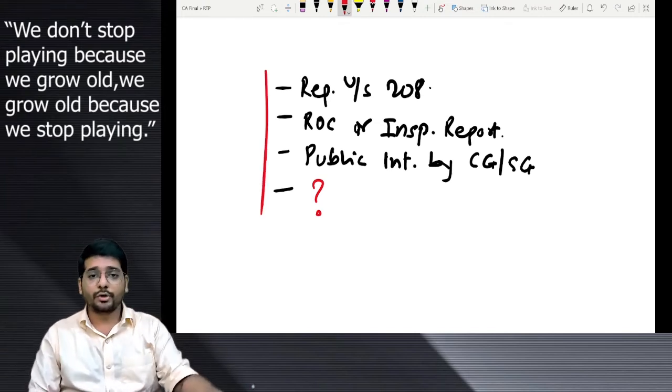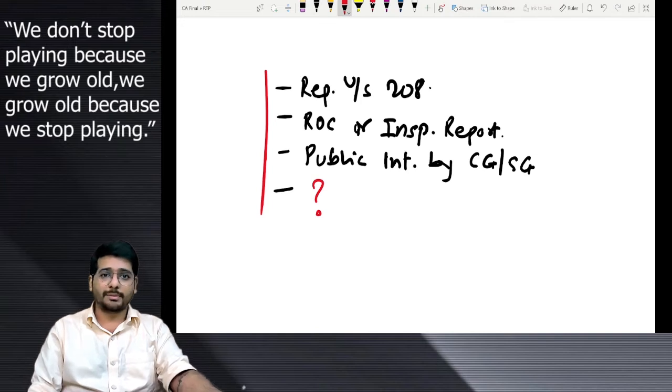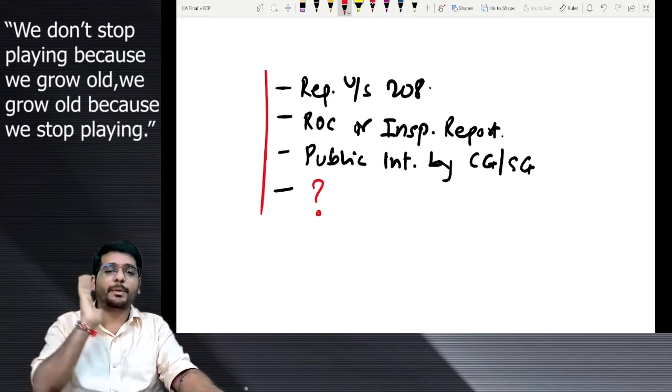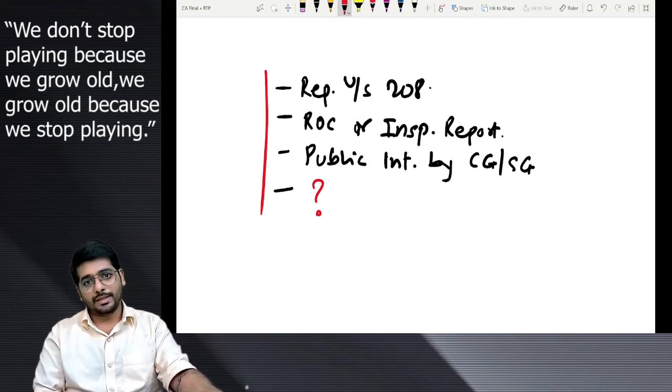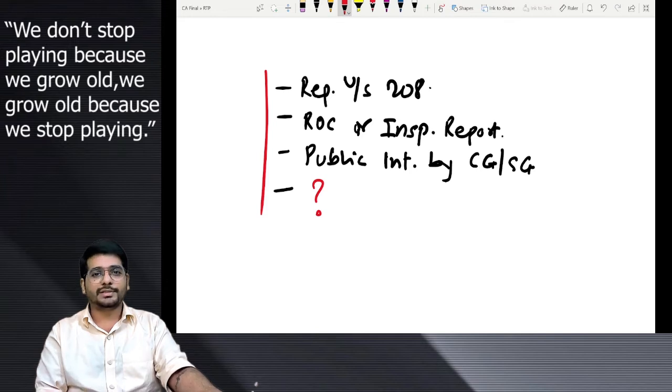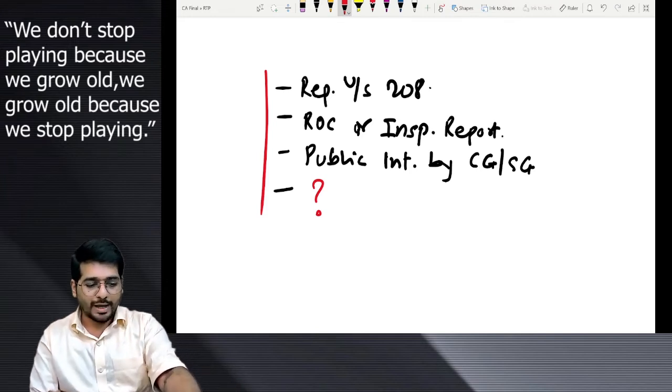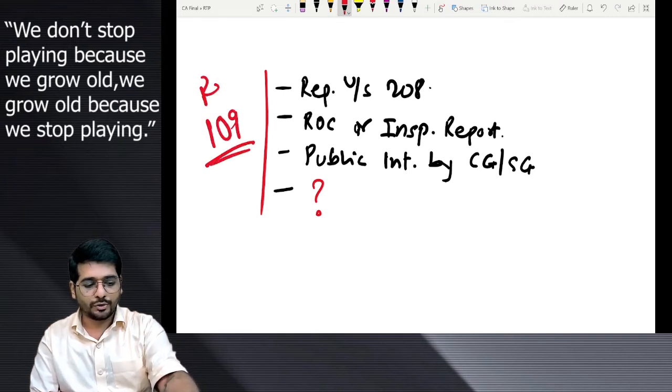Those who are having my notes and those who are not having my notes, all of you, this is the easiest of the lot. Normal investigation also, this point should be there. There is no chance you don't know this point or you will forget this point. Write in the chat box. Let's see if you know it. Those who have the book, I am telling them, refer page 109 if you do not know.